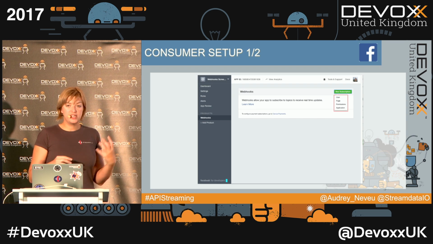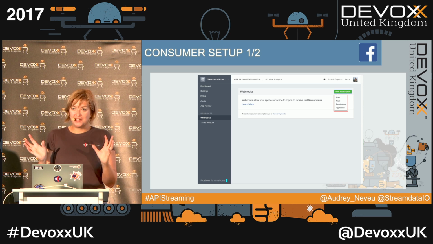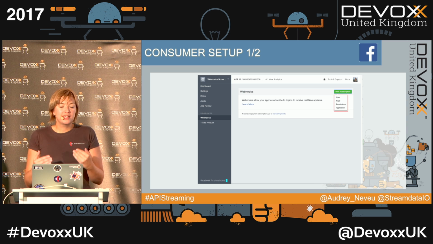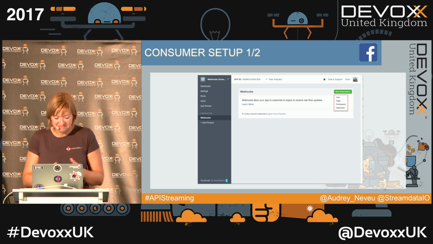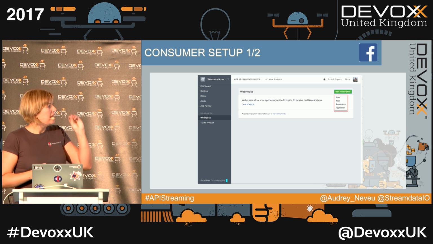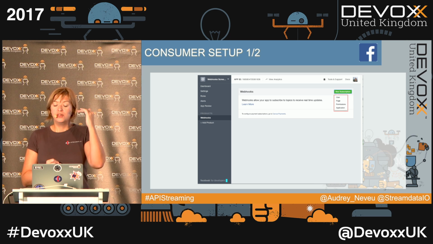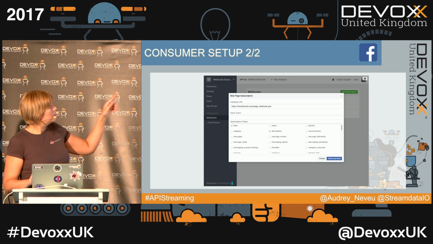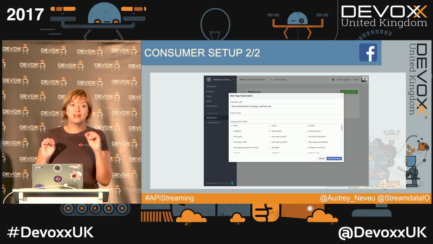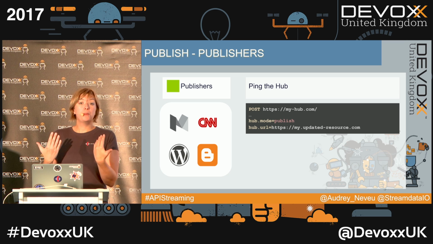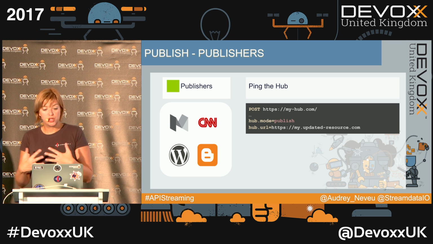I took here as example Facebook, because officially, Facebook provides a webhooks API. In fact, when you're looking at implementation, that's the best example I found of PubSub. So, for example, here, we want to create our subscription. And we have to choose between several topics: user, page, permissions, application. Once we've done that, we select fields we are interested in.